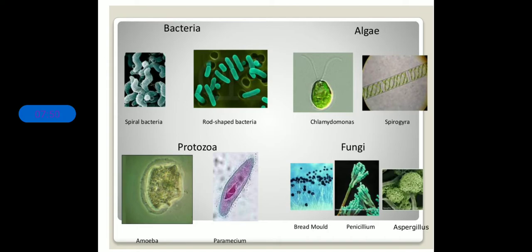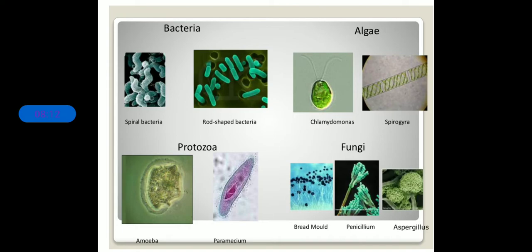Clear? Now see, algae. As it is green in color, it might give you some indication of their food resources or nutrition, but we will talk about it later. So these are two examples of algae.